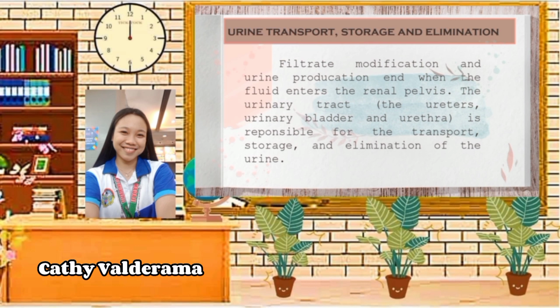So yung filtrate modification at urine production ay mag-e-end kung nakapasok na sa renal pelvis yung fluid. So, what is renal pelvis? It is the main blood vessel that carries blood from the kidney and ureter to the inferior vena cava. Hence, this is a way for blood to enter the kidney.